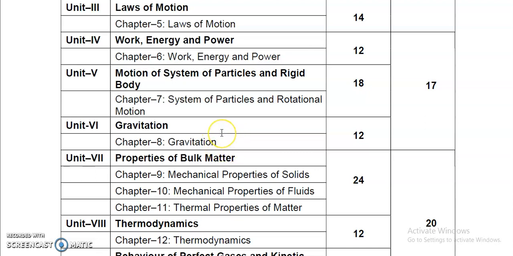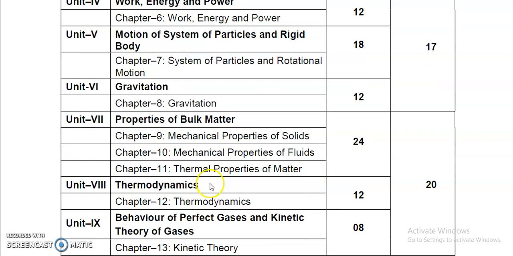So in the chapter gravitation, we'll elaborate the concept which was given as a touch and go concept in class 9. That particular concept will be elaborated in this class 11, chapter number 8, gravitation. Let us move to the next, unit number 7. From unit number 7 we are starting the next volume of NCERT, that is volume 2, and this volume starts with unit number 7, chapter number 9, that is mechanical properties of solids.